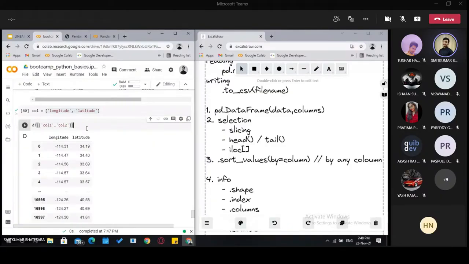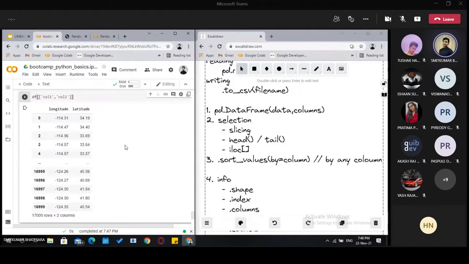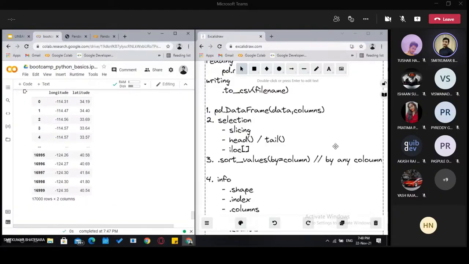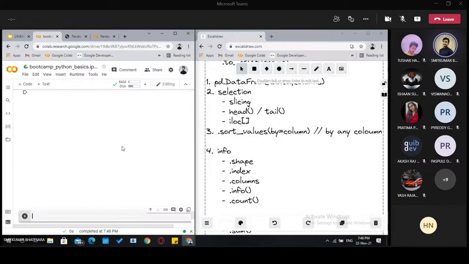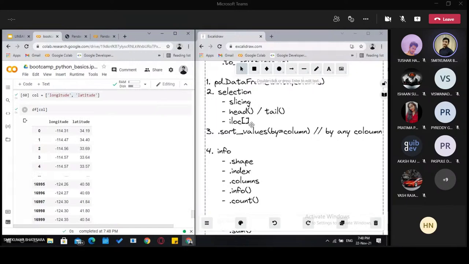Then moving on to the next functions. Let's keep it as it is, column. And now we have sort values. By name we can understand it sorts the values.